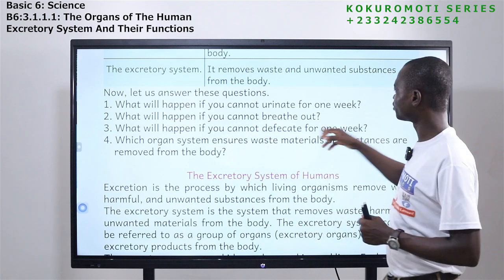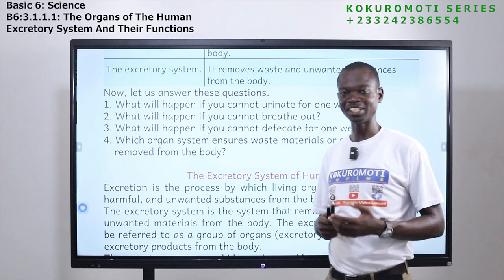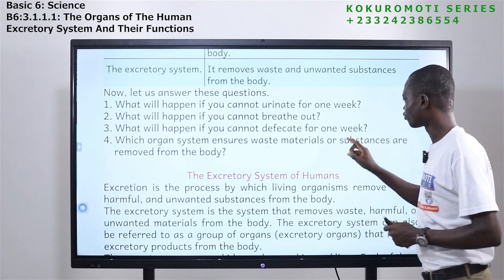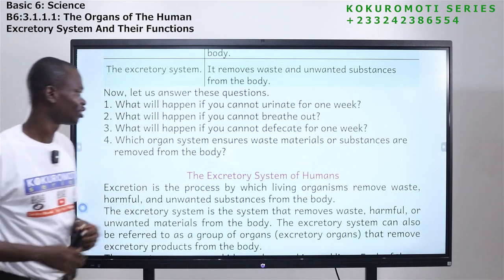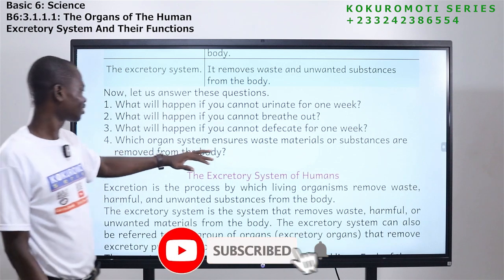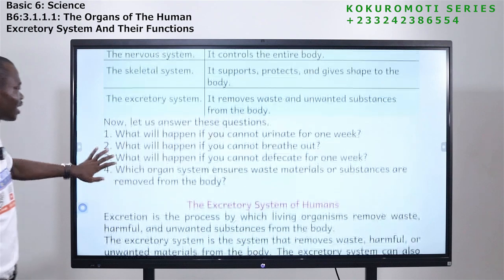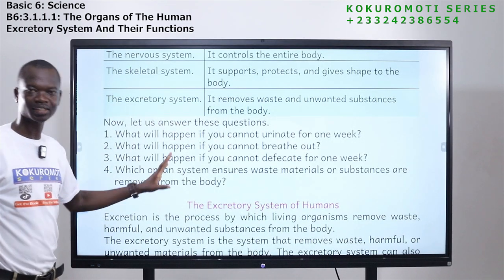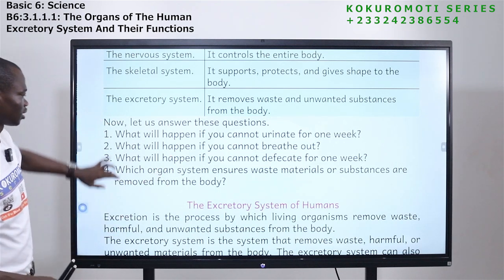What will happen if you cannot breathe out? You breathe in, but you are unable to breathe out. What do you think will happen? If it happens like that, it means you are going to die. Okay, what will happen if you cannot defecate for 1 week? You've not defecated for a whole week. What do you think will happen to you? The waste will still be inside your stomach. Which organ system ensures waste materials or substances are removed from the body? The excretory system. This is the system that ensures that waste substances are removed from the body.